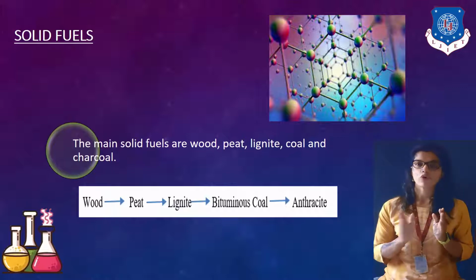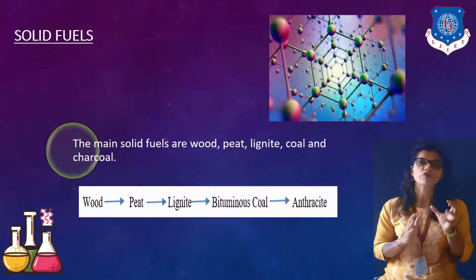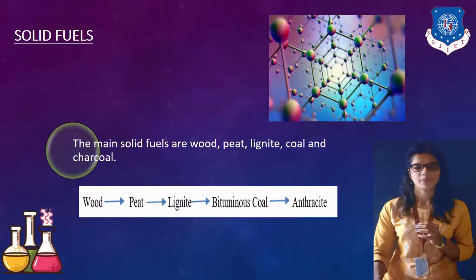So from wood we obtain peat, from peat we obtain lignite, from lignite we obtain bituminous coal, and from bituminous coal it gets converted to anthracite. This is the cycle of how a solid fuel gets converted from one form to another, right? In this manner the sequence moves ahead.